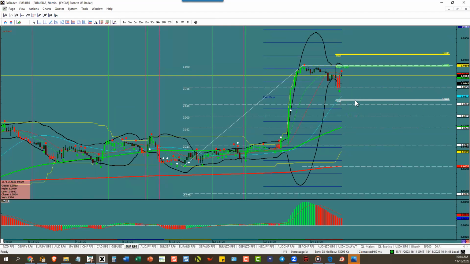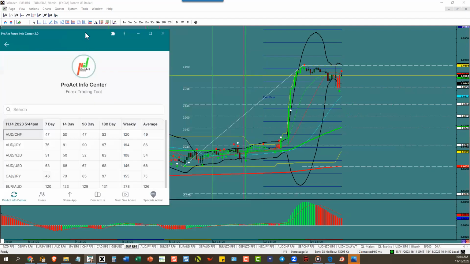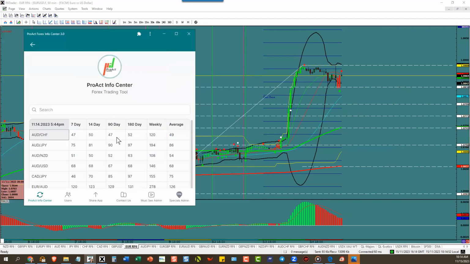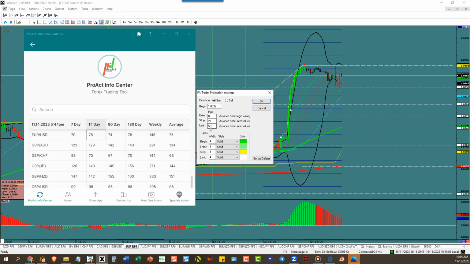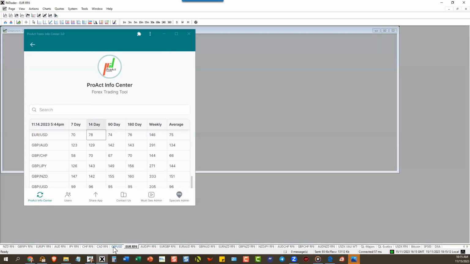So you put the new ATR on, and you can't trade it this time of day, so don't worry about it. We put the ATR on for the day, and euro dollar has a 78 pip ATR. Find the 5 o'clock candle from yesterday right in there, but we put a new low in, so we take the new low for the day, and we go up 78 pips, and then the target is right there at 109.10.